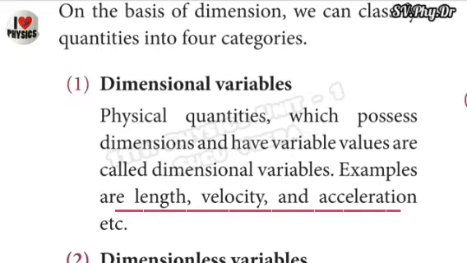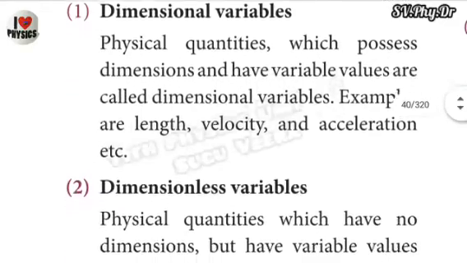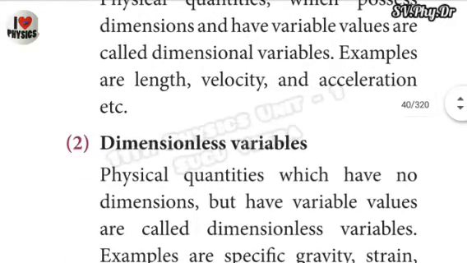For example, length, velocity, acceleration and so on. Second one, dimensionless variable. Physical quantities which have no dimension but have variable values are called dimensionless variables. For example, specific gravity, strain, refractive index and so on.